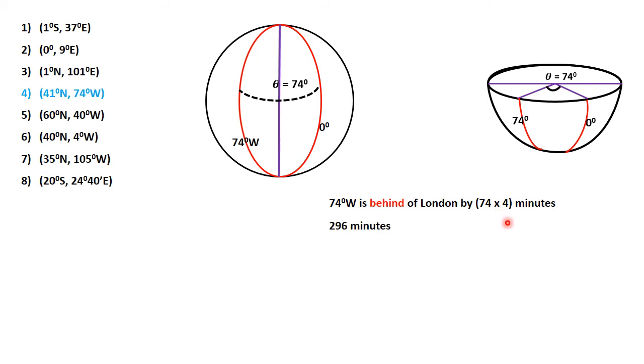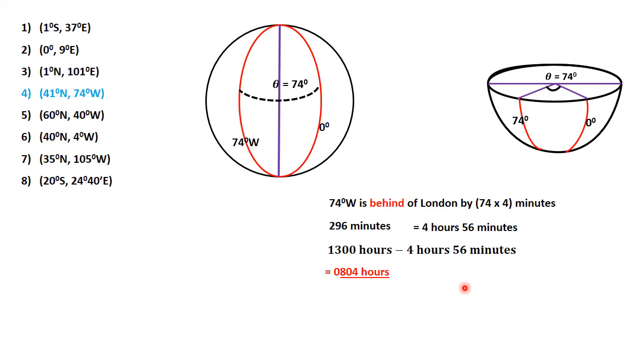And that means that that place is behind London in terms of time by 296 minutes, which is 4 hours and 56 minutes. That means before they get to 1 p.m., London will have passed already. And so what time are they? They have 4 hours 56 minutes before 1. And so you just get 13 hours minus 4 hours 56 minutes, and that will be 8:04 hours in the morning, or if you like 8:04 a.m.